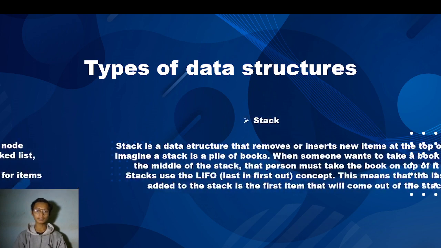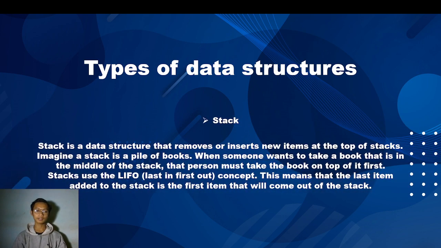Okay, next is stack. Now, stack is a data structure that removes or inserts new items at the top of the stack. Imagine a stack is a pile of books. When someone wants to take a book that is in the middle of the stack, that person must take the books on top of it first.